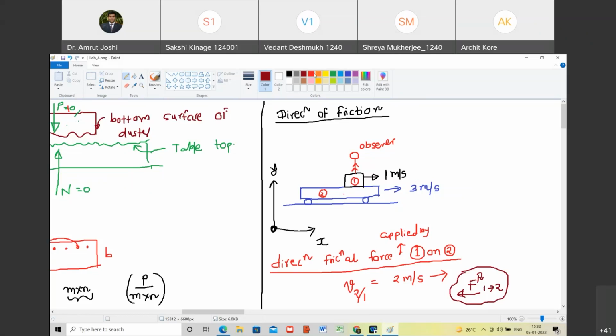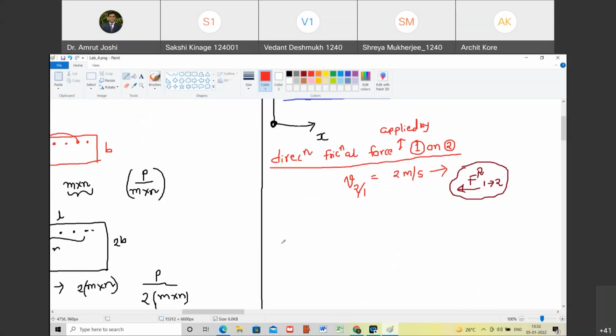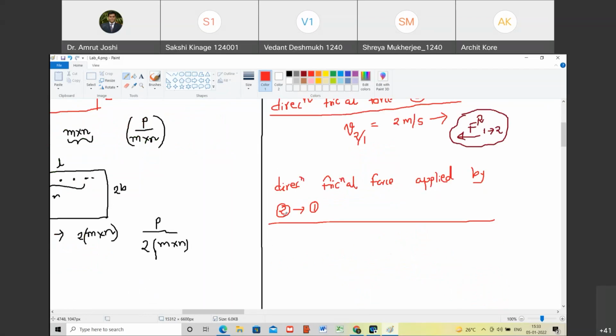चलो फिर और एक क्वेश्चन पूछता हूँ so that it becomes even better. Direction of frictional force applied by object number 2 on object number 1. So where should I situate the observer? On object number 2. जिसने जिसके ऊपर फोर्स लगाया है, उसके ऊपर ऑब्जर्वर को सिचुएट करना है. Are you with me?